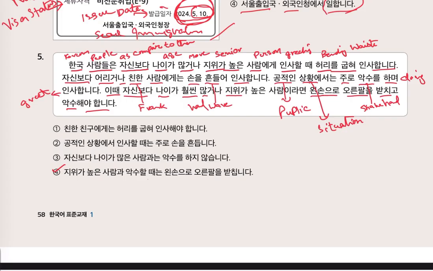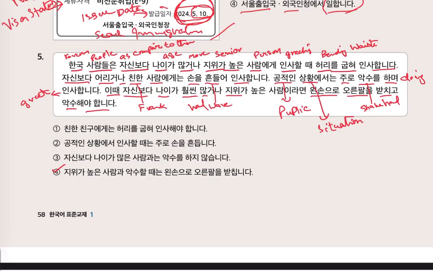Now the next line is Chashin Boda, as compared to themselves. Ori is children. Na is or. Chinhan is frank. Saram is person, like your best friends. Sonal is hand and Handal is wave. Wave their hand. And Insa Hamnida is greeting. And Korean people wave their hands when someone is younger than themselves and like frank friends and best friends.